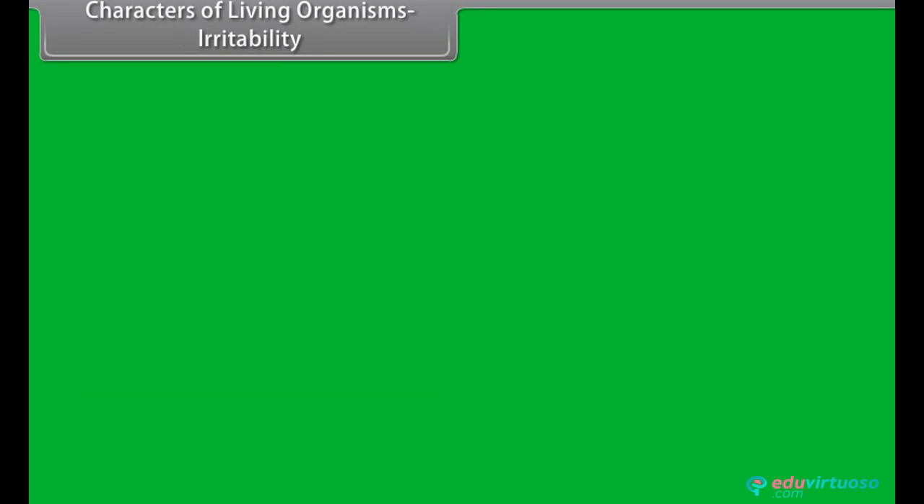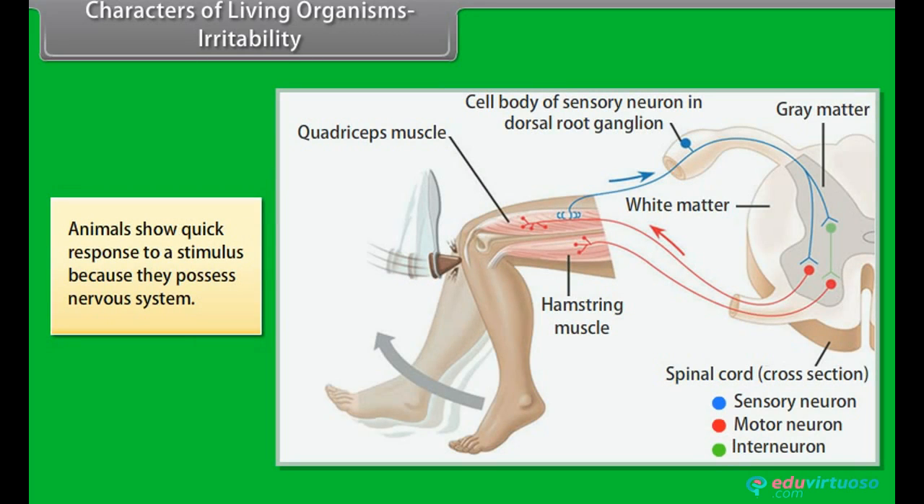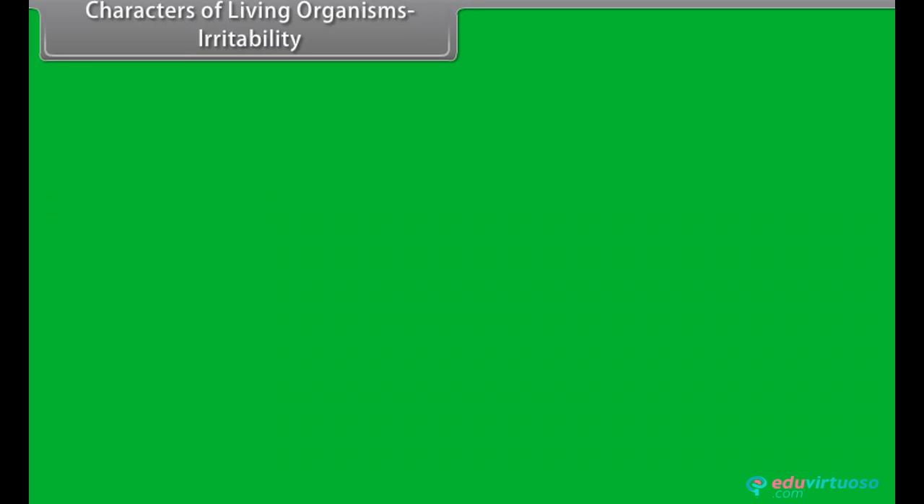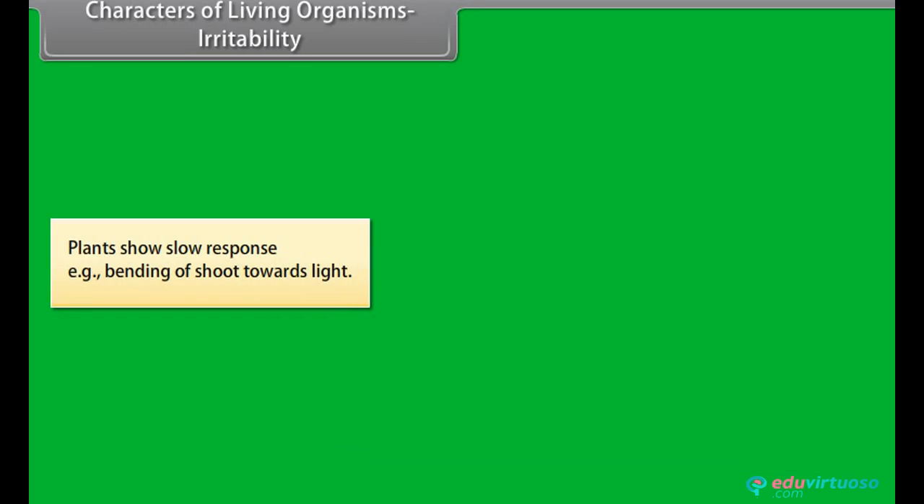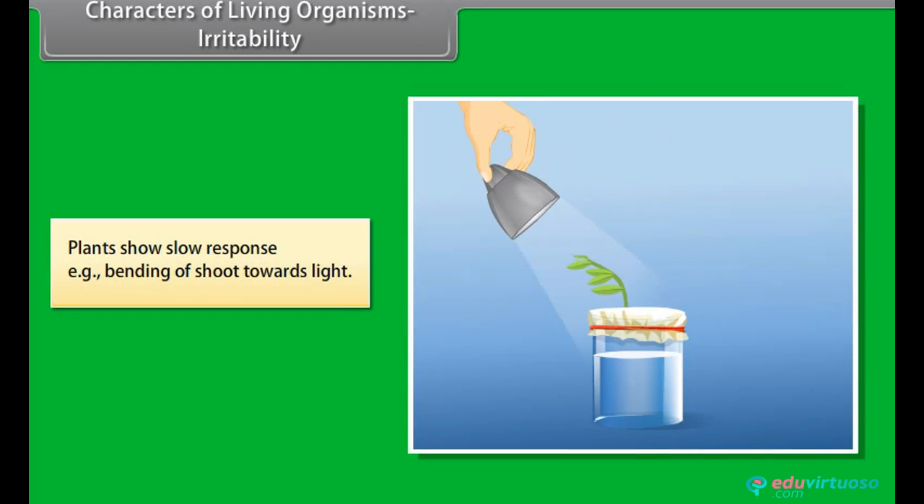Characters of living organisms. Irritability. Irritability is the faculty of responding to a stimulus. It is the property of protoplasm and is shown by all organisms, both plants and animals. Animals show quick response to a stimulus because they possess nervous system. Plants show slow response. Example: bending of shoot towards light.